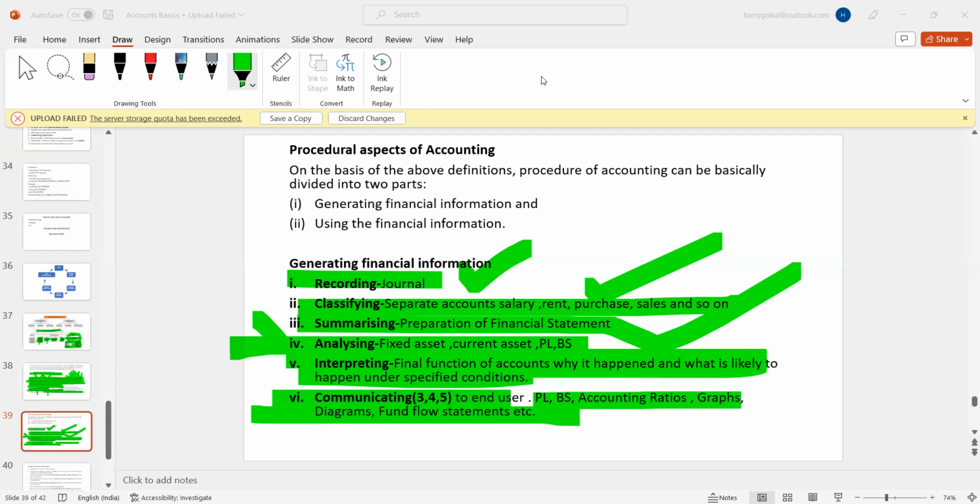For example, just imagine I have lost due to some event. A fire accident happened, so I need to know why it has occurred, even though I took every safety precaution. So there will be some sort of reports. Why did this year make a loss? Said due to demonetization, or due to COVID. They will use some sort of techniques or tools to identify those things, interpreting the final statements. The example is ratio analysis because it's in our syllabus, so I took that example. And in the 6th step, we will communicate to the users. 3, 4, 5 will be communicated to the users.